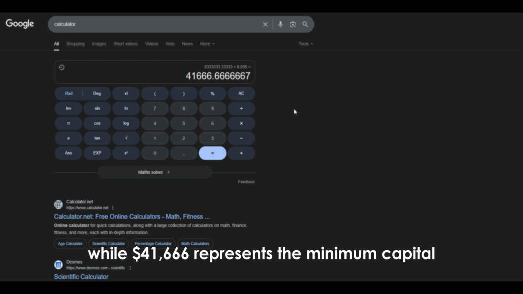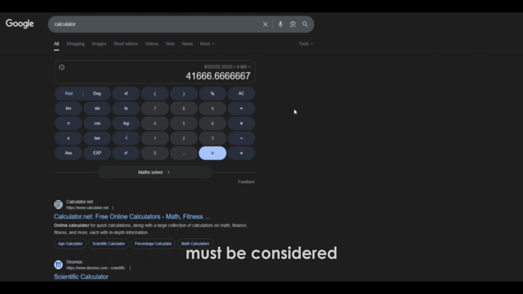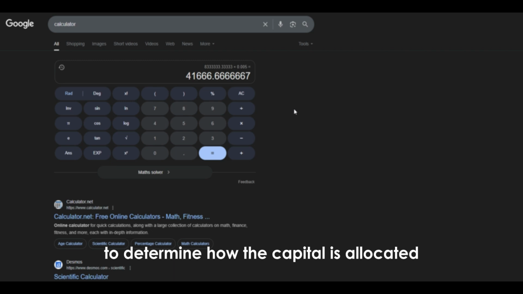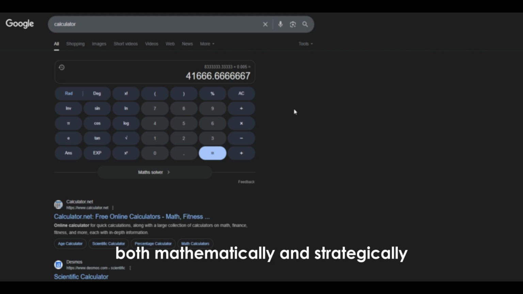While $41,666 represents the minimum capital required to reach the target, factors such as market volatility and liquidity must be considered to determine how the capital is allocated, at which price levels to buy, and under which conditions to implement a selling strategy. This ensures the investor is prepared both mathematically and strategically.